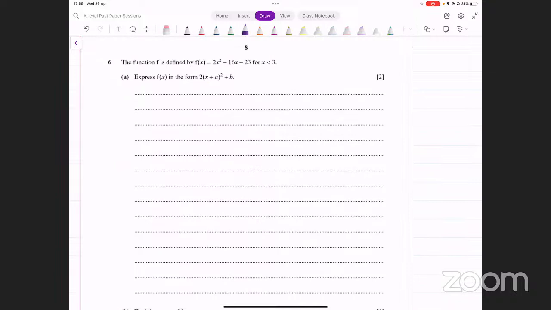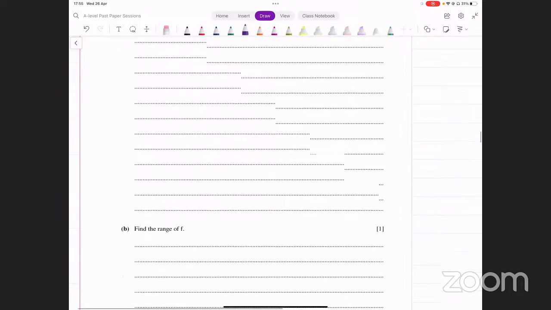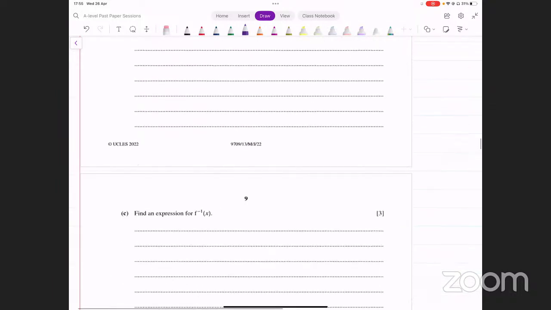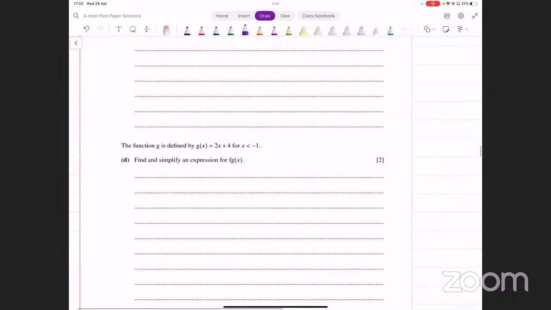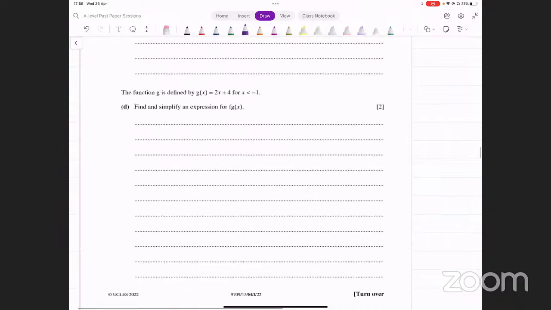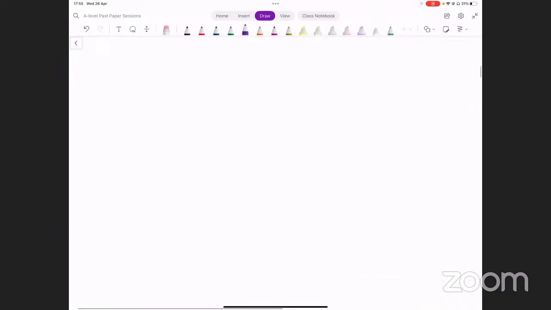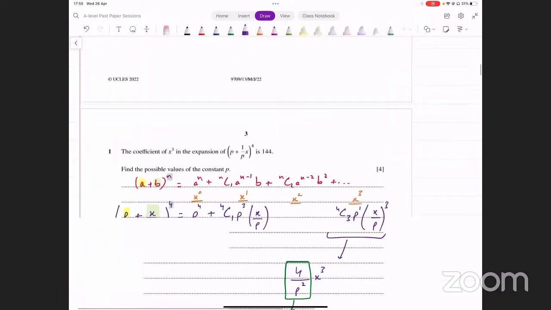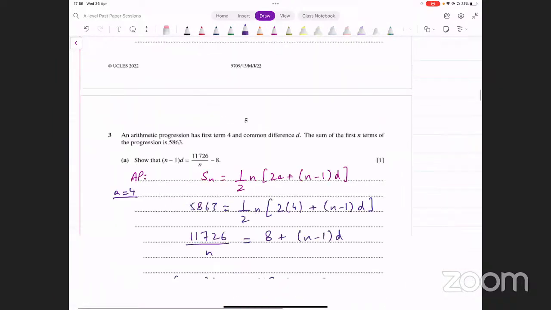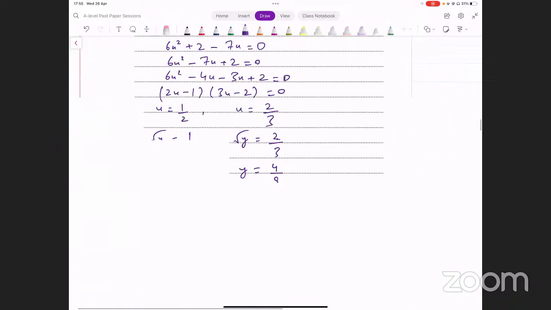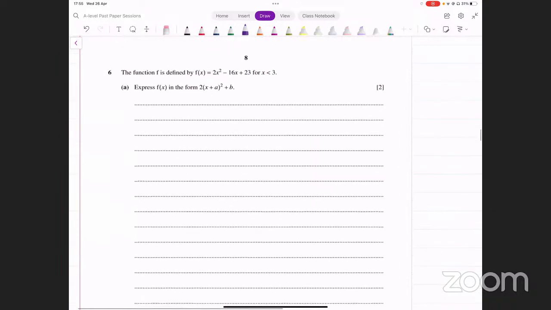Now this seems to be quadratics, the first part. The second part is just finding the range of that function, inverse, and finding the composite function. This looks pretty straightforward. Let's do this. We have done all the questions, so let's do this one too. Yes, we're done with 1, 2, 3, 4, 5. Yeah, let's actually just complete this paper.